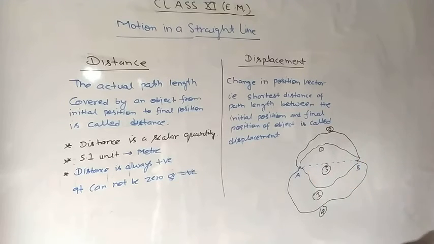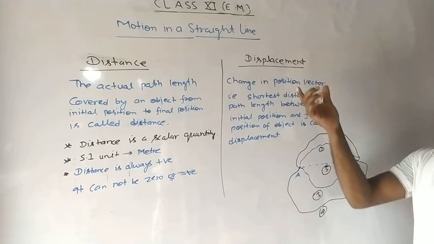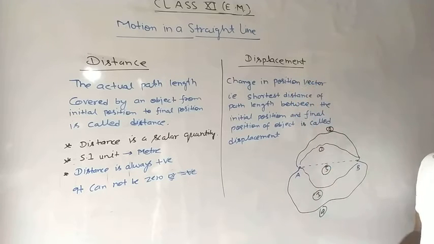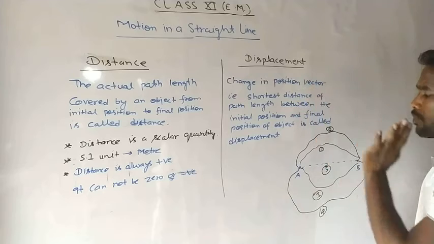Okay, so I want to say that about displacement. Displacement is what? Change in position vector.